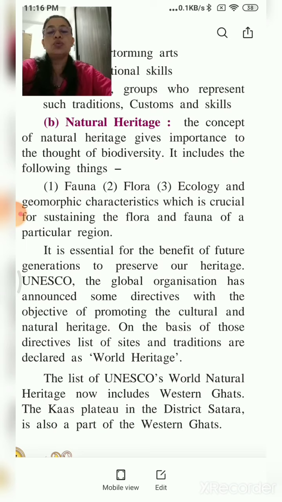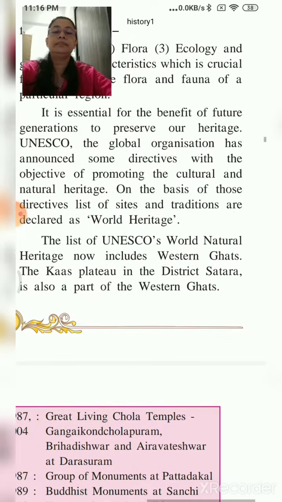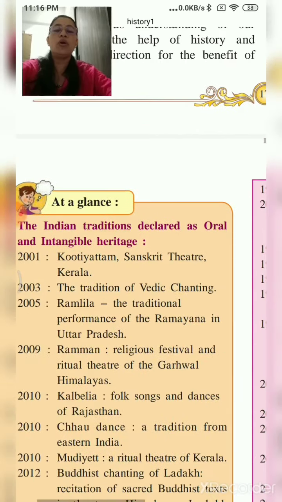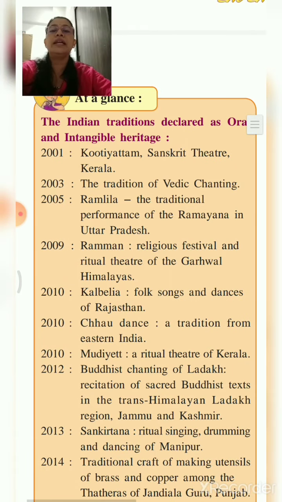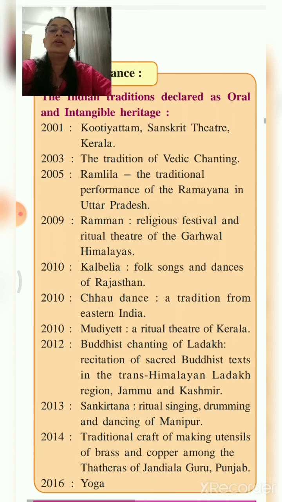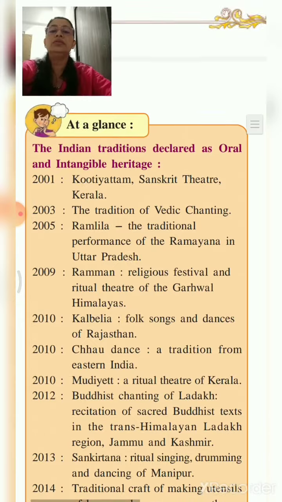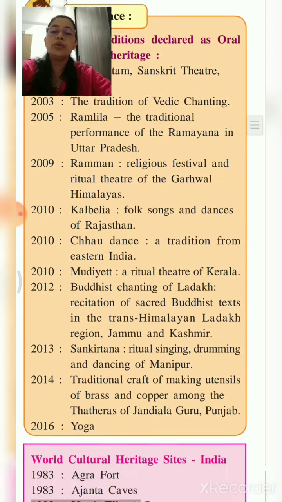The list of UNESCO's World Natural Heritage now includes the Western Ghats. The Kas Plateau in the district Satara is also a part of the Western Ghats. Now children, on this page, page number 18, you'll see a list of the Indian traditions declared as oral and intangible heritage. Oral is verbal, and intangible is that which we cannot see. So these Indian traditions are declared as oral and intangible heritage. You are going to read all this.